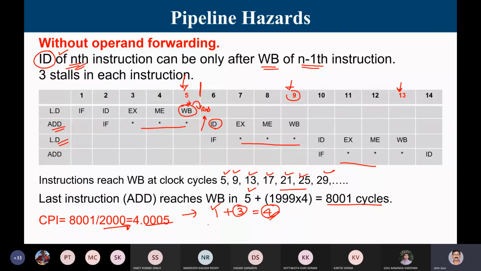Before I go to the next slide where I'll talk about how operand forwarding based technique is being done, does anybody have any doubt in how we computed the CPI for a case without operand forwarding? You have to understand the meaning of the question. What is a dependency? Add depends on load, load depends on add, like that. Any query, anyone?